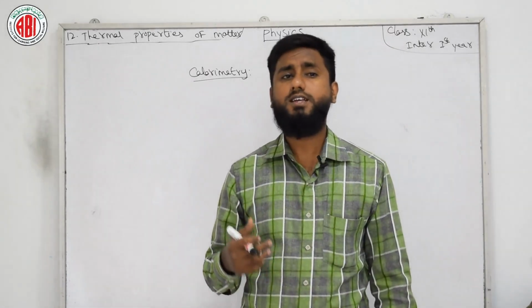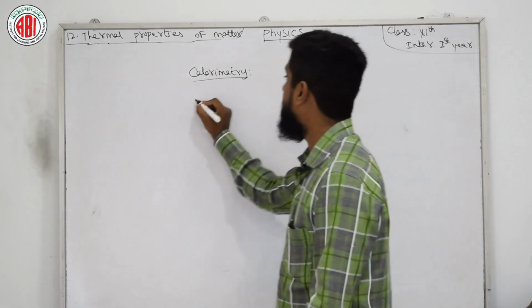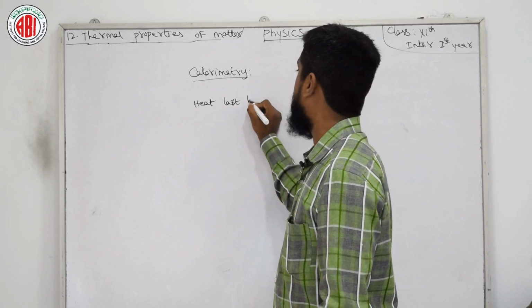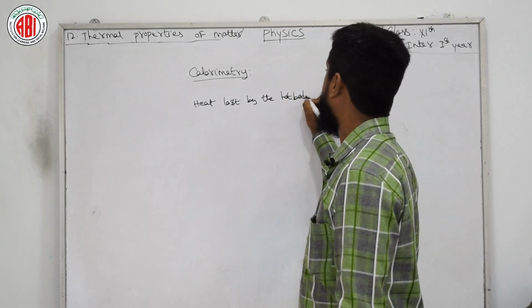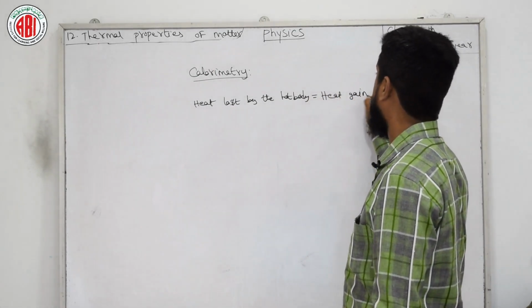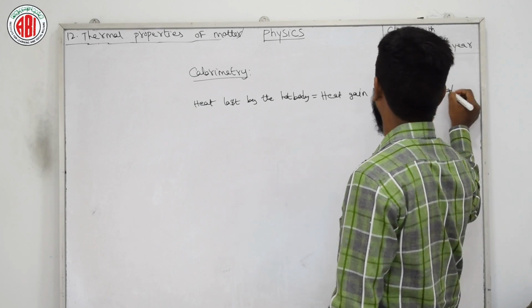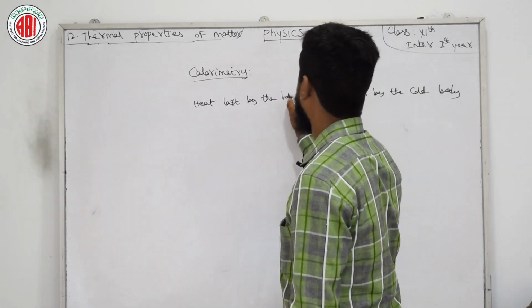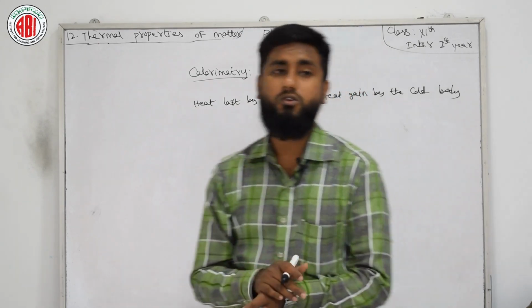Next, when a body is brought in contact with a cooler body, heat lost by the hot body is equal to heat gained by the cold body.